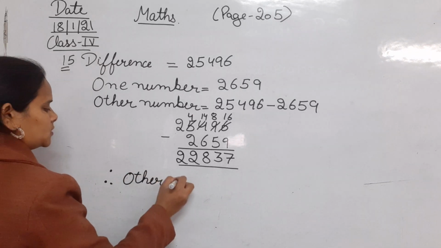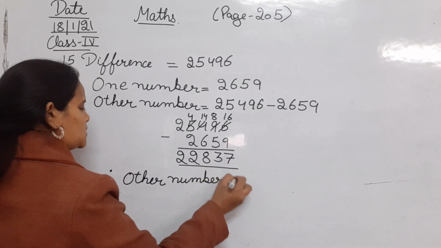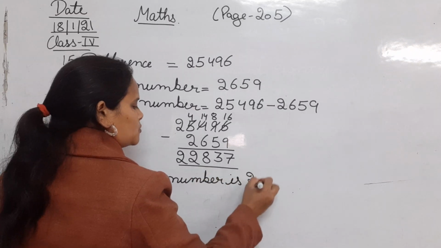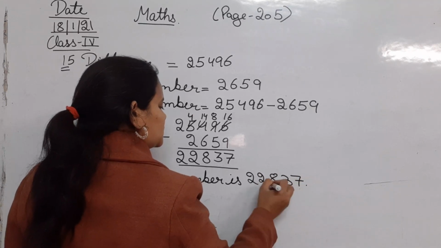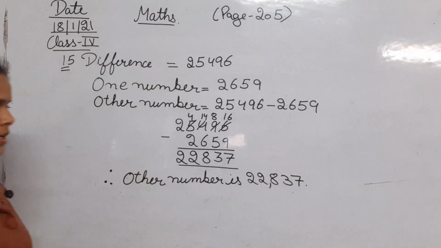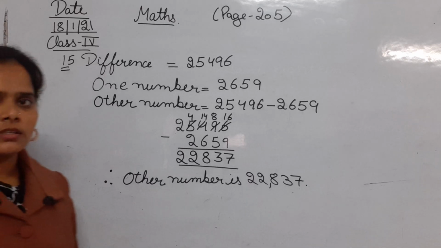Therefore the other number is 22,837. So this is how you are going to find it.